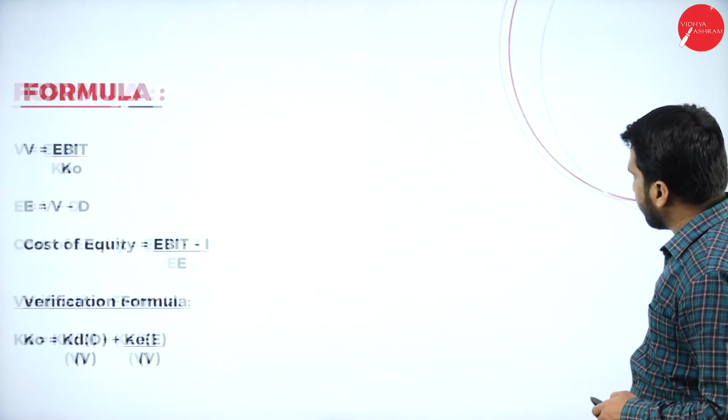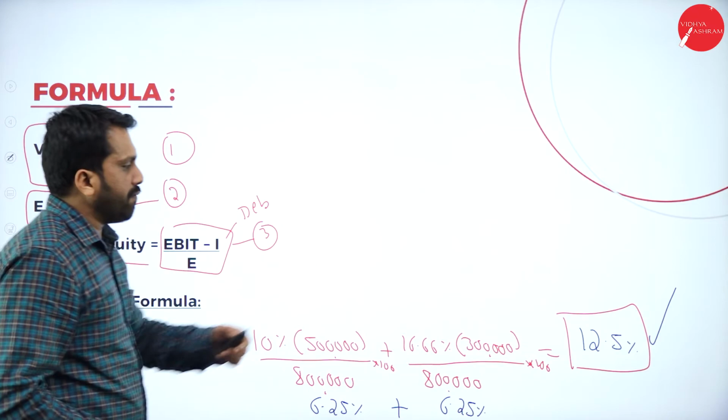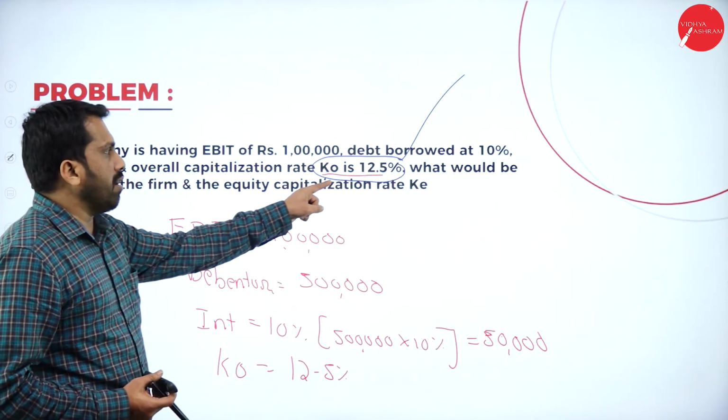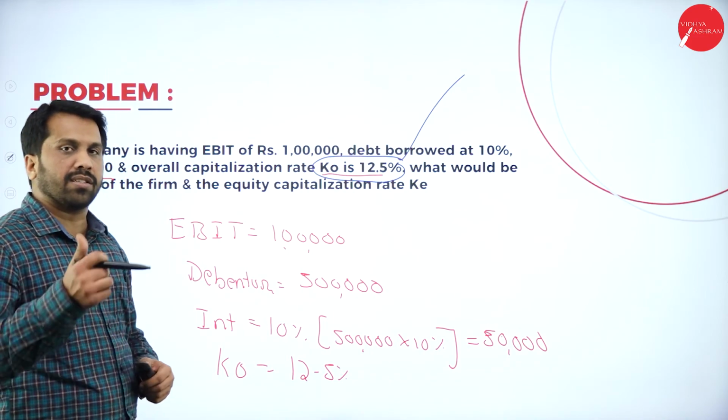Clear? Your answer is how much? 12.5. And your overall cost of capital is also 12.5. Hope you are clear. Yes, good.